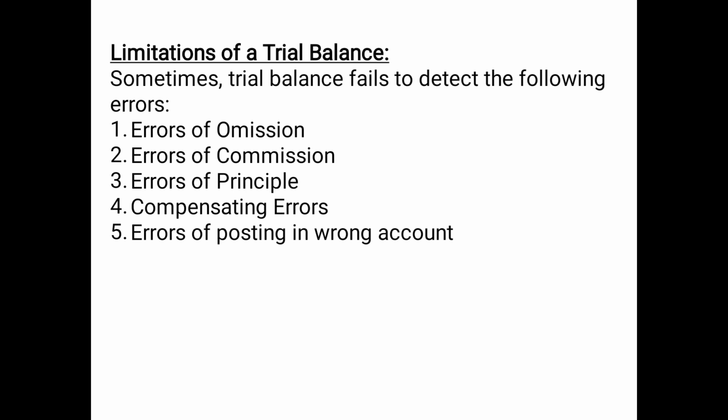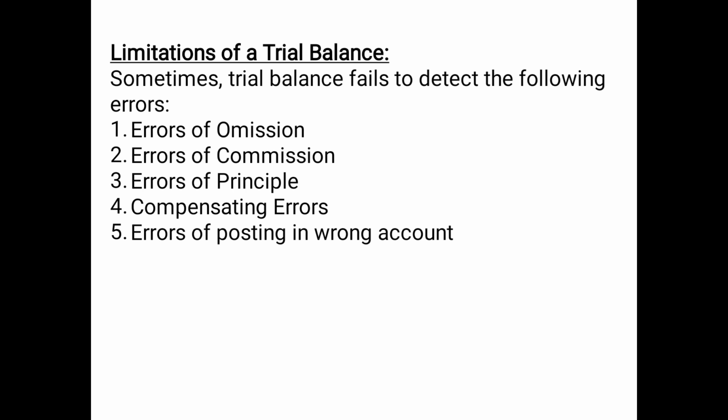Then number 2, error of commission. That means the mistake has been committed regarding the amount. Let's say the entry should be purchase account debited to sales account, 5,000 on the debit side and 5,000 on the credit side. Suppose the error of commission is committed, that means the wrong amount. Instead of writing 5,000, we have debited and credited 500.